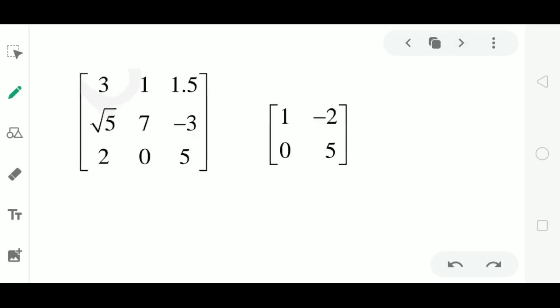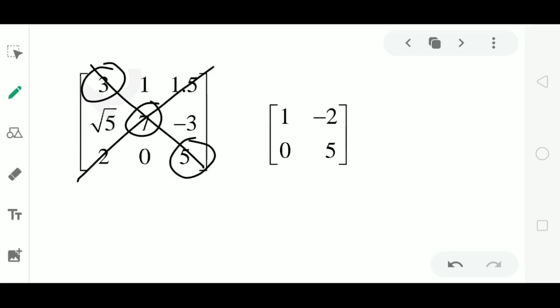Now if I consider a square matrix, let us draw the diagonals for the square matrix. I will draw a line from top left corner to bottom right, and from top right corner to bottom left. These diagonal lines pass through the elements of the matrix. Since these elements lie on the diagonal, we call them diagonal elements.